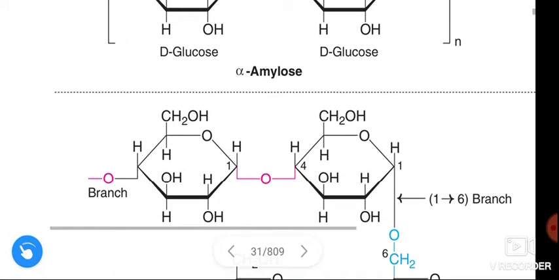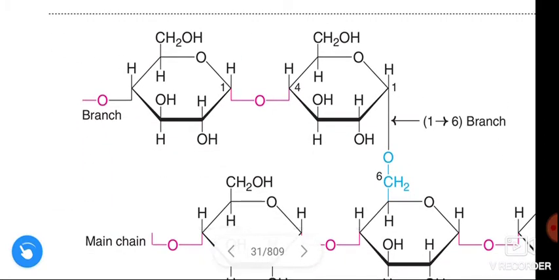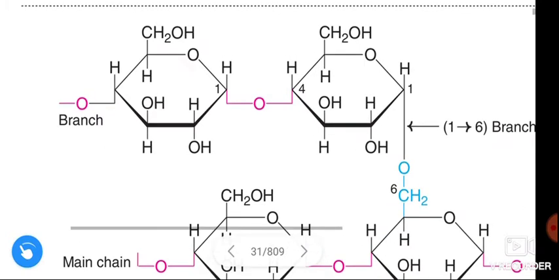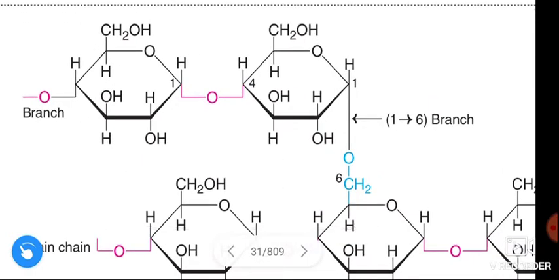Next, coming to the structure of amylopectin. This amylopectin contains two types of glycosidic bonds, and the first one is alpha 1 to 6 glycosidic bonds. See here, alpha 1 to 6 glycosidic bonds, and these are present at the branches.